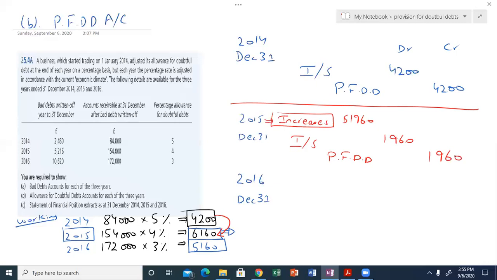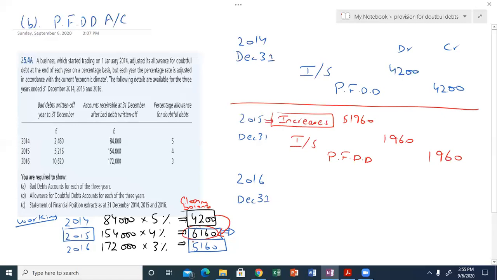You have to take the difference. The closing balance of 2014 will be the opening balance of 2015. Right now we have calculated the closing balance at the end of each year. The closing balance of 2015 will be the opening balance of 2016.